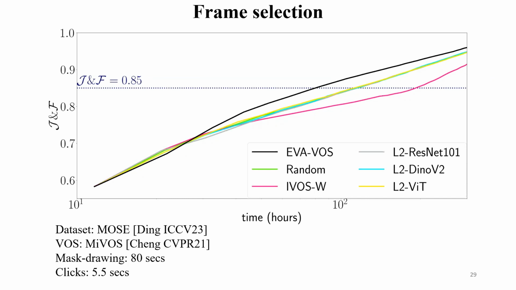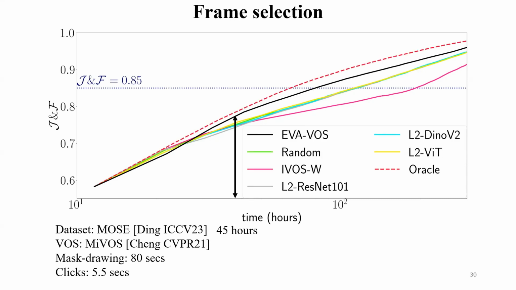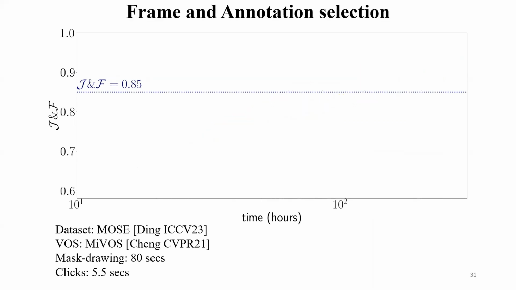We also compare two powerful image encoders pre-trained on ImageNet. The encoders yield approximately the same performance as random. This shows that our task-specific method learns a much better representation and outperforms all pre-trained encoders. We finally compare against an oracle that selects the frame with the worst segmentation quality. We observe that for low annotation budgets up to 45 hours, our method yields almost identical J&F.